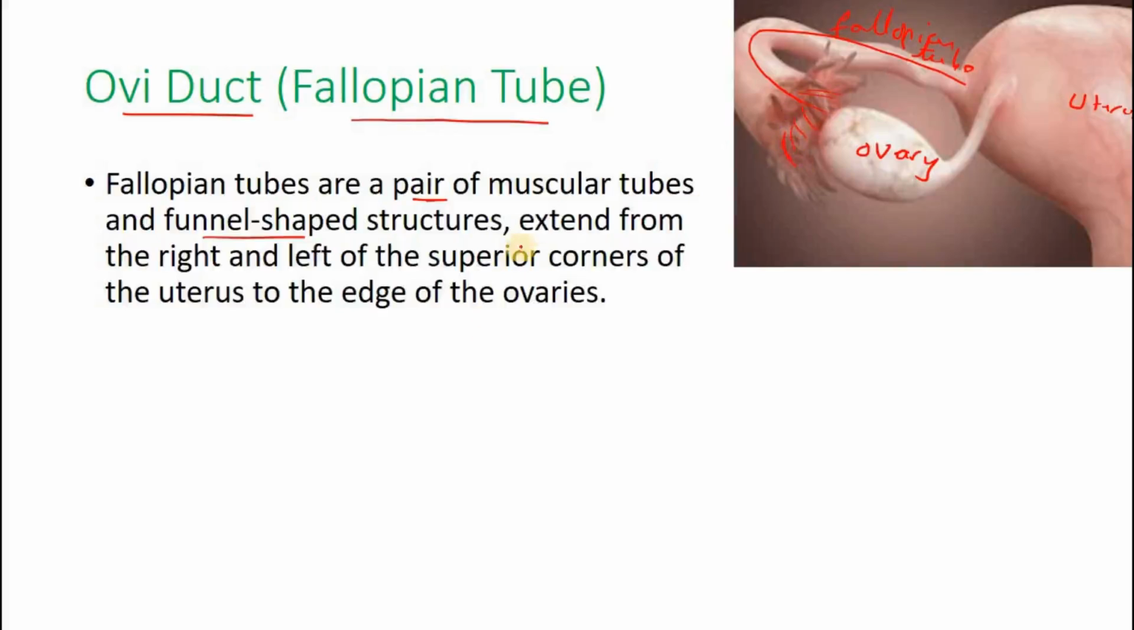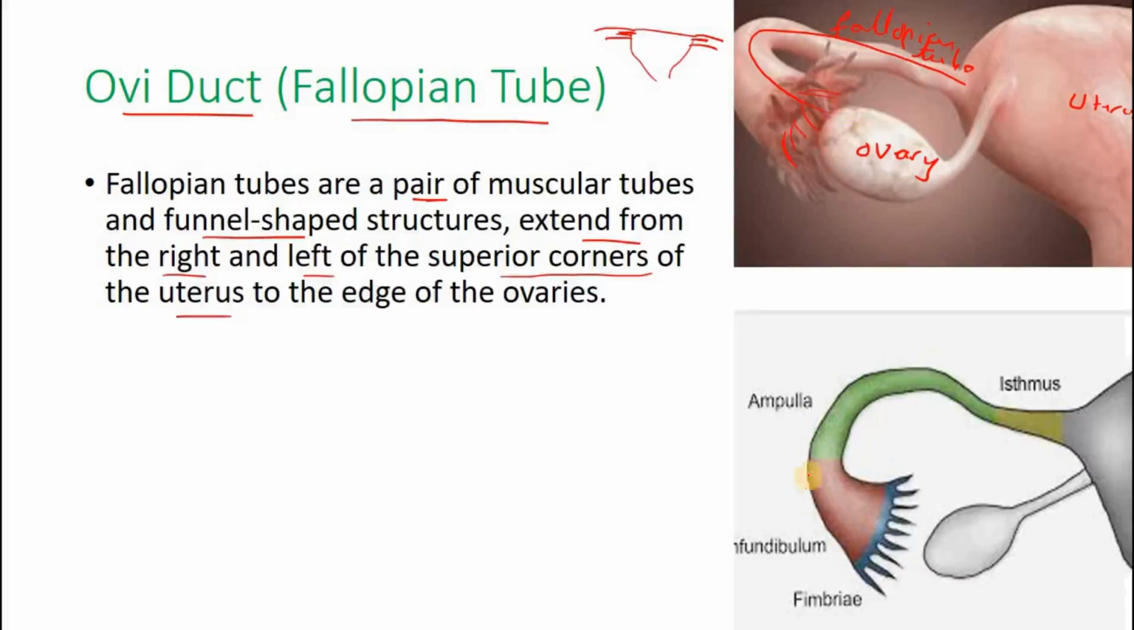Right? They extend from the right and left of the superior corners of the uterus. Superior corner means the upper corners of the uterus. The uterus, you see, is a V-shaped organ. Uterus is something like this, right? It's like a funnel, and so from the upper parts, the superior parts of the uterus, the fallopian tube will extend, and it extends to the edges of the uterus, or to the ovary. See, from here they'll come to the edge of the ovary, but they don't touch the ovary.